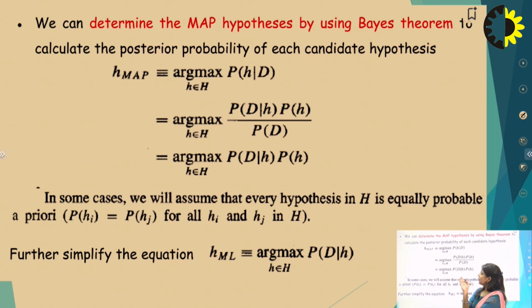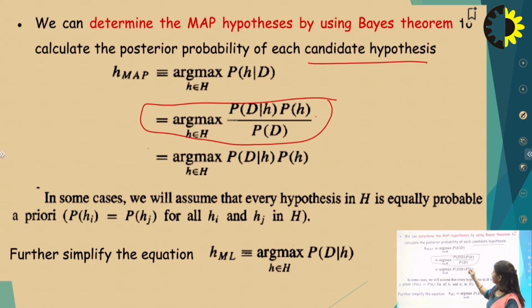So what is the formula to calculate the maximum posterior hypothesis? By using Bayes theorem, calculate the posterior probability of each candidate hypothesis. This is the formula in Bayes theorem, and we have some modification. We remove this part because we just have to find the maximum hypothesis.